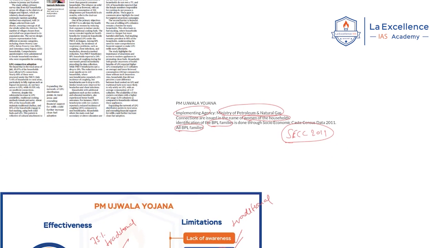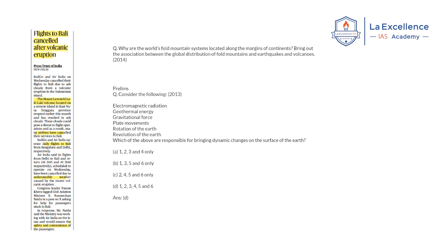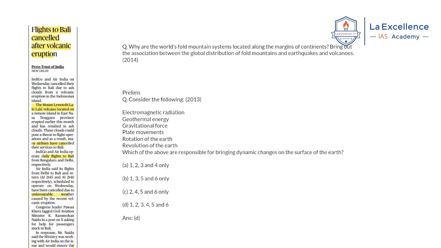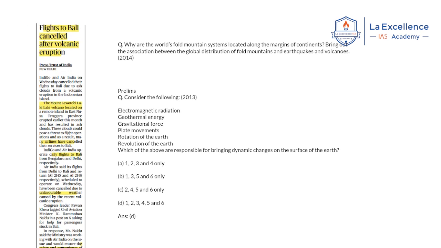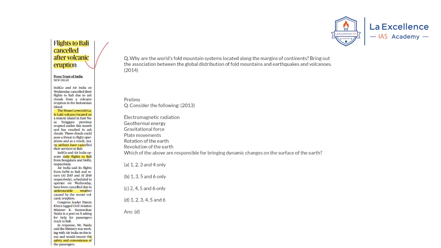Now, coming to the next article. The next article is about flights to Bali being cancelled after a volcanic eruption in Indonesia. Now, why is this article important? If you see previous year questions, especially in GS paper 1, UPSC has the habit of asking questions about volcanoes, right? There is a previous year question in which UPSC asked what the effect of volcanic eruption is, especially on the regional environment.